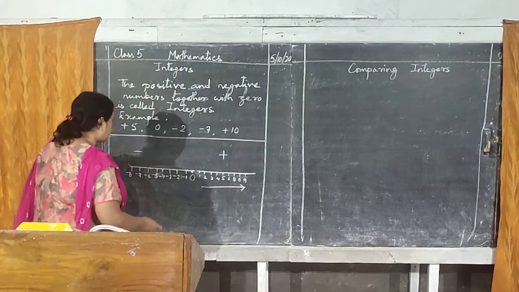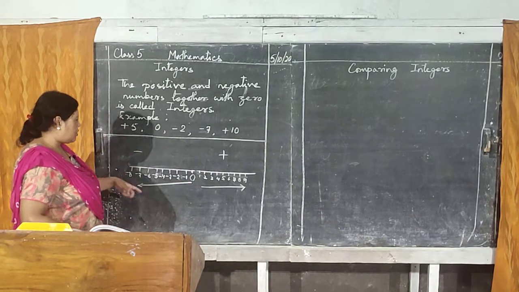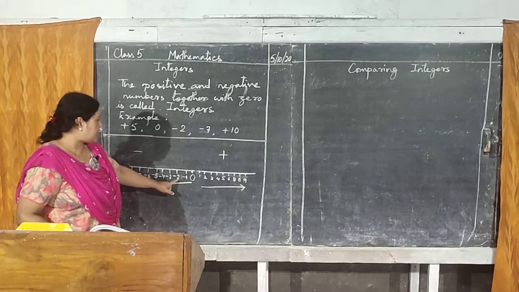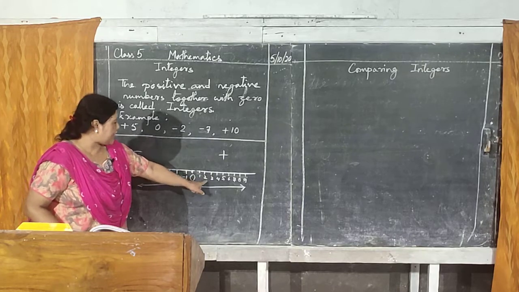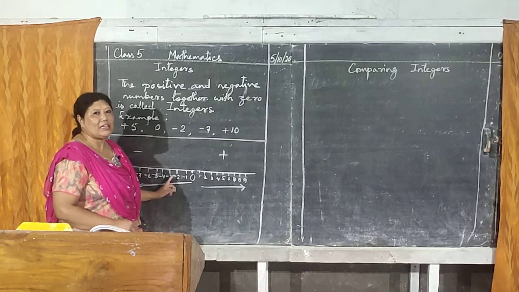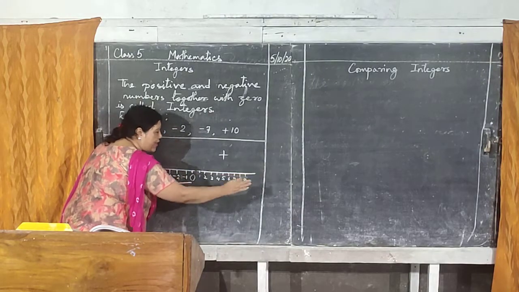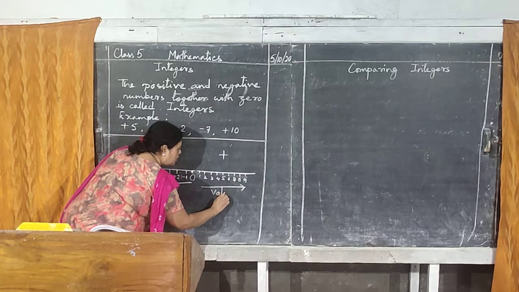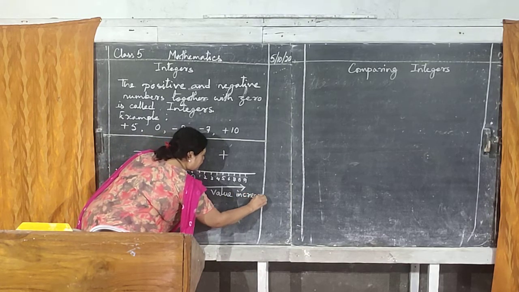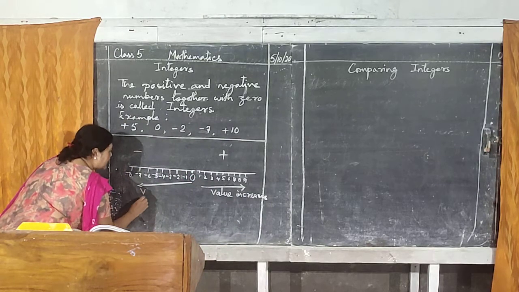Okay, but here just the opposite in this case. If you move to the left hand side from 0, though the numbers will increase, it is same like this only, 1, 2, 3, 4, 5, 6, but the value will decrease. Remember, when you move to the right hand side, value increases. And in this side, if you go to left hand side, value decreases.